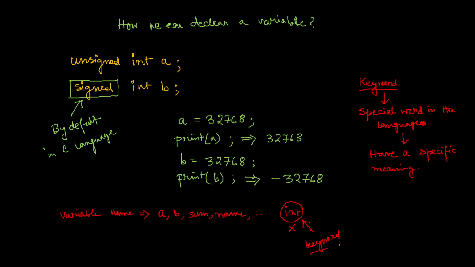And it's not that only the data type names are keywords. Throughout the C language, when you write programs, you will realize that you are using a lot of different words which already have some specific meaning defined in the C library, and those are what we call keywords. Anyway, now let's jump into the programming point.